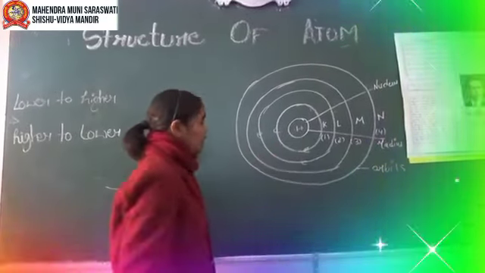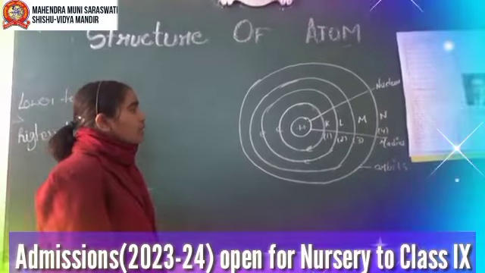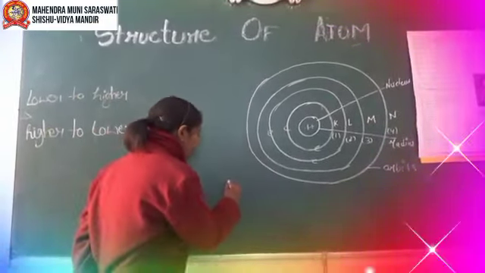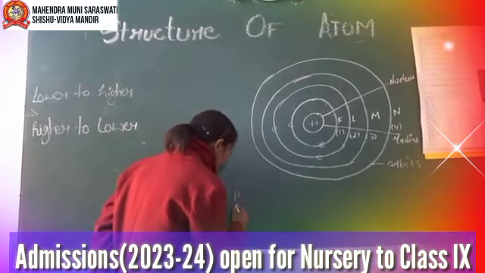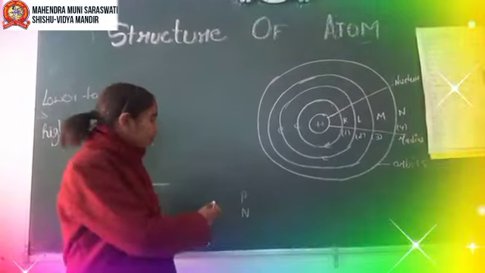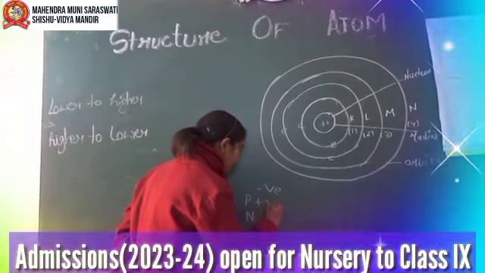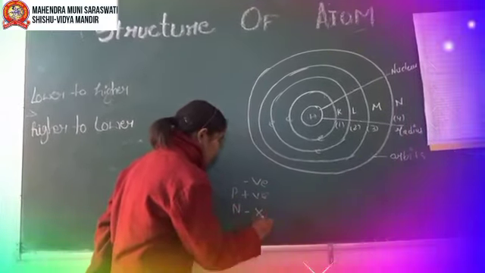According to Niels Bohr, atoms are made up of 3 subatomic particles, that are electrons, protons and neutrons. Electrons are negatively charged particles, protons are positively charged particles and neutrons have no charge.